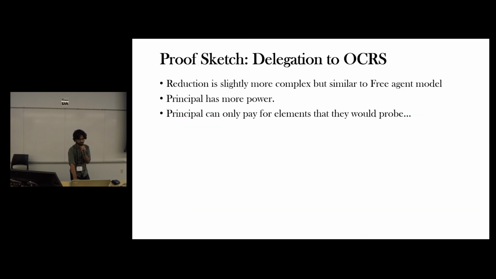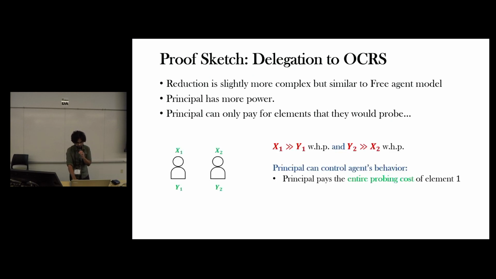I'll just finish in 10 seconds. The proof is similar to the free agent case, but here the principal has more power, and that's why they can do slightly more complicated things and control the agent's behavior. I'm going to skip this, and I think that's all.